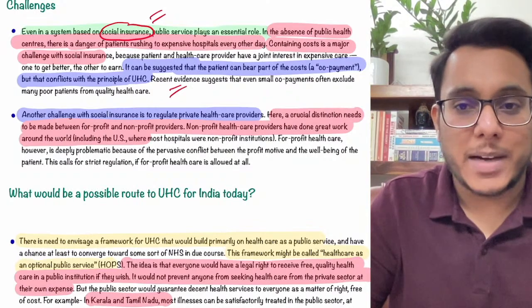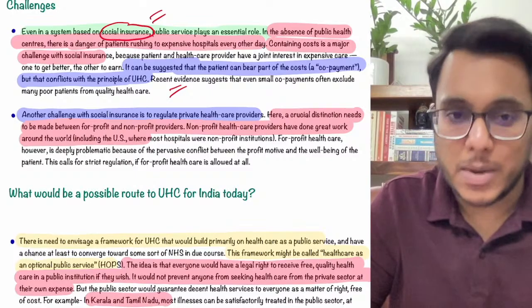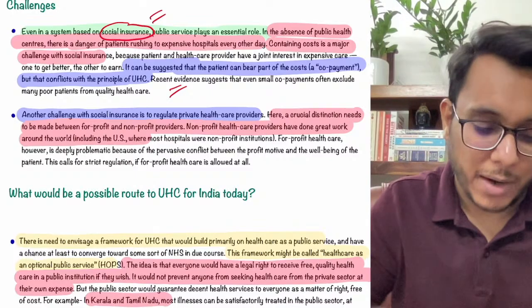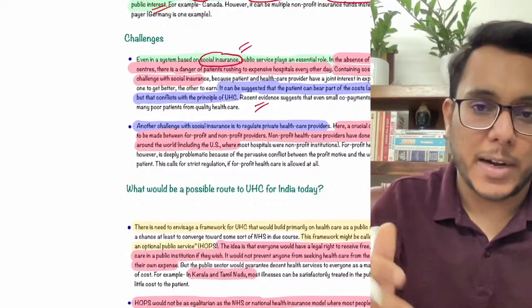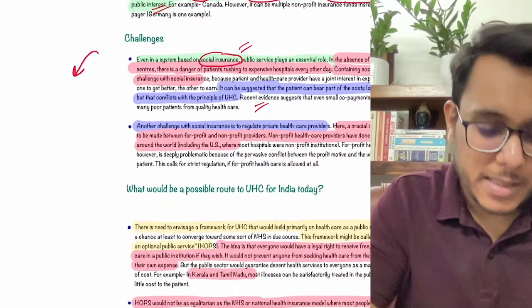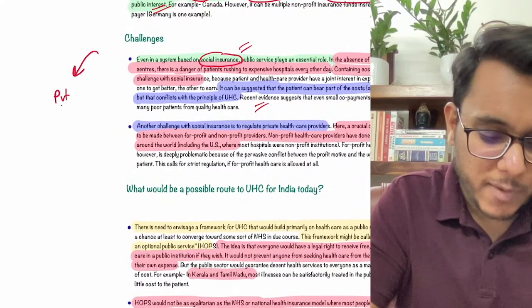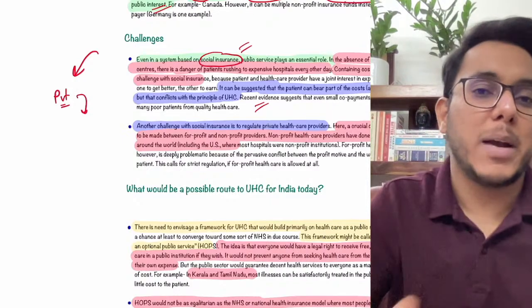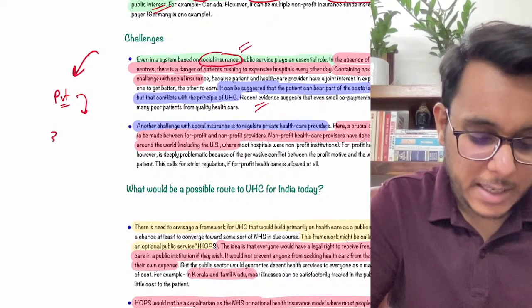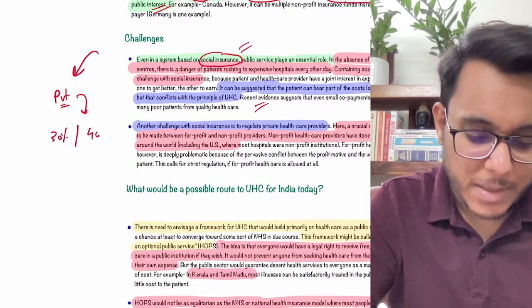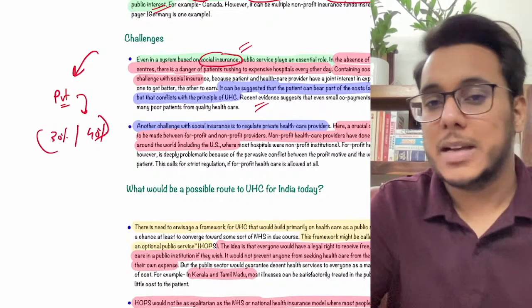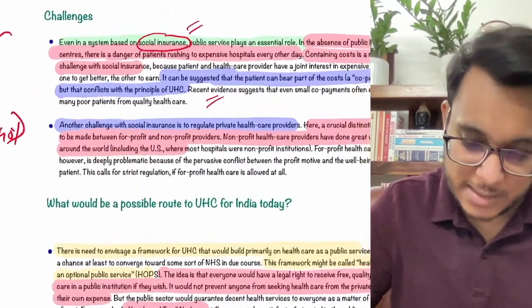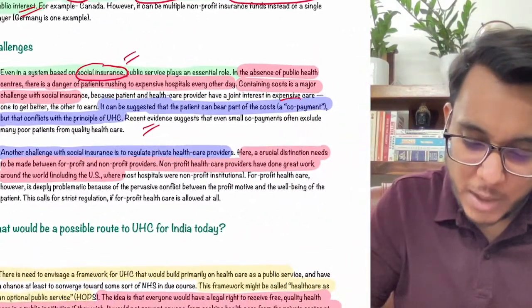Now guys, some countries have come out with an alternative. Suppose a person is taking treatment in a private facility, then a certain part has to be paid by that person. For example, 30% or 40% of the treatment cost will be paid by the person getting the treatment. So this is the co-payment model.